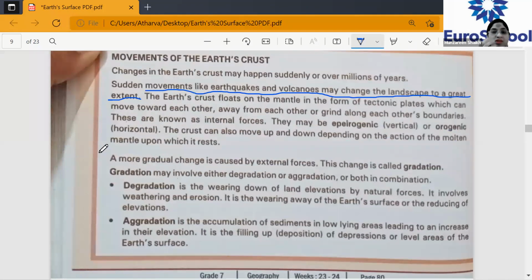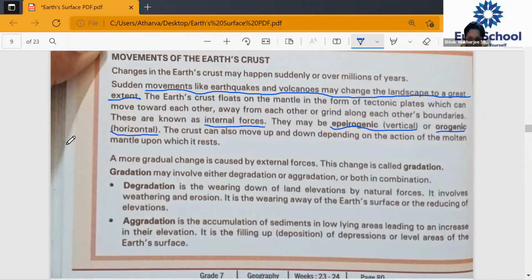Now, whenever there is a change in the tectonic plates, there are changes due to the internal as well as the external forces. There may be a vertical as well as a horizontal movement. Underline these words: vertical, horizontal. Underline what is known as internal force. Who will tell me what is internal force? Who will explain to me what is internal force? No one?